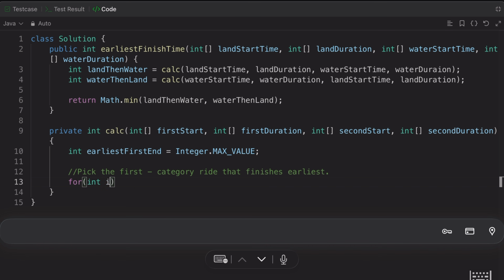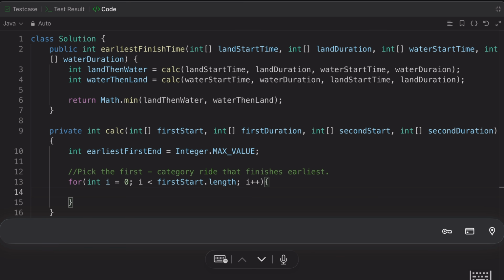So we'll say int i is equal to 0, and i should be less than firstStart.length, because this is an array, so we can call the length, and i++. So we can get from here, right? Now what we need to do is check what is the minimum value, and then we will update.